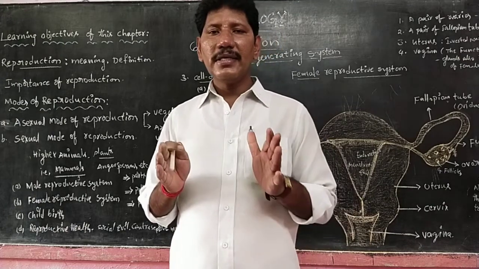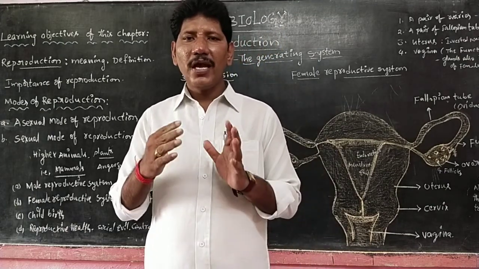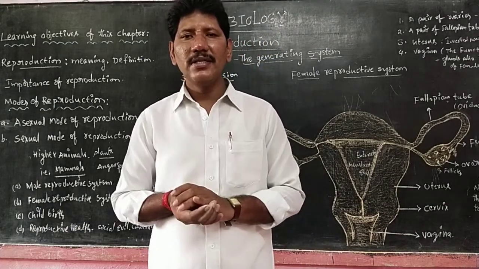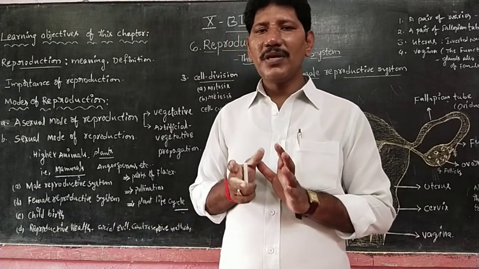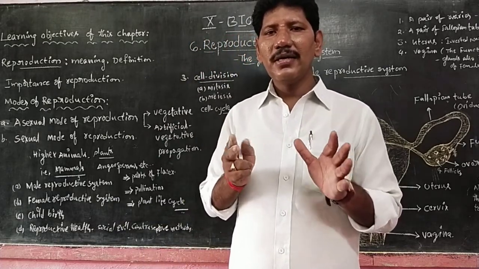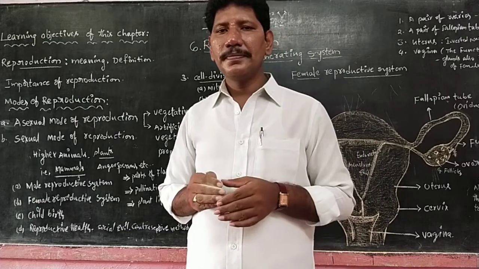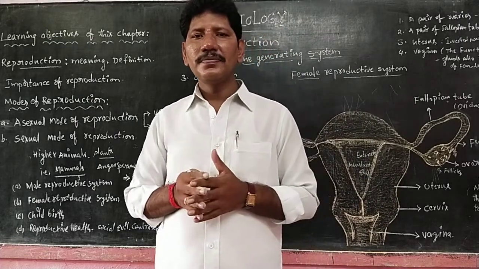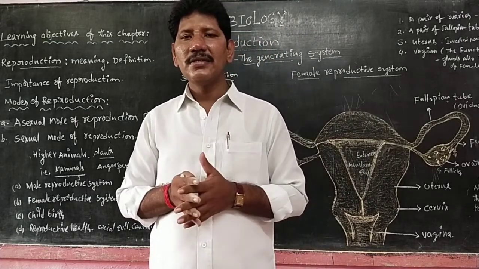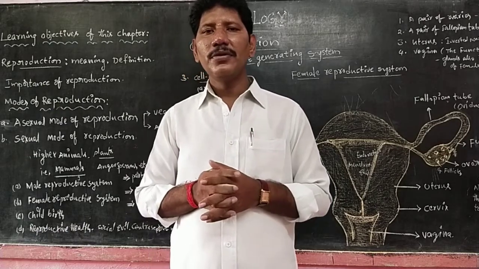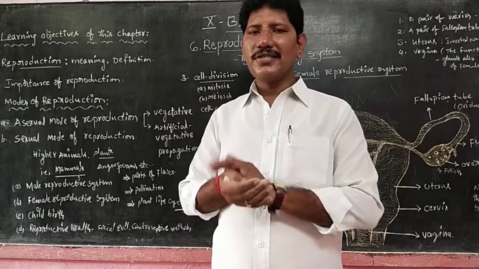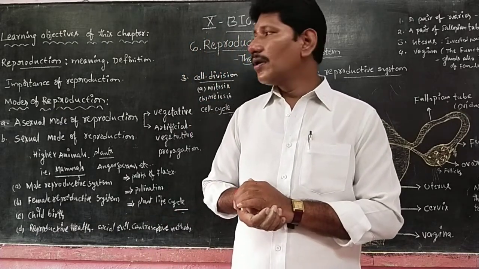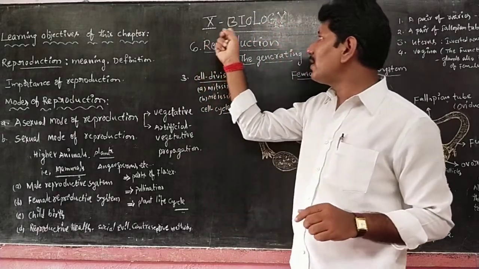Regarding 10th class biology, as we have said many times, we are going to learn the physiology concepts, meaning the systems, structures, and mechanisms of the functioning of those systems.